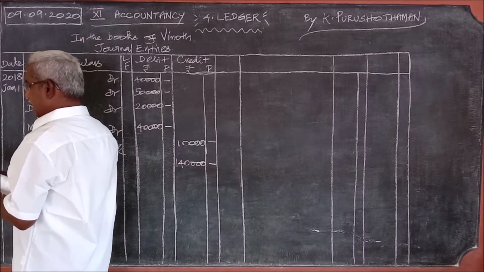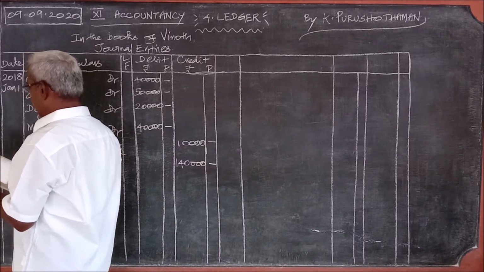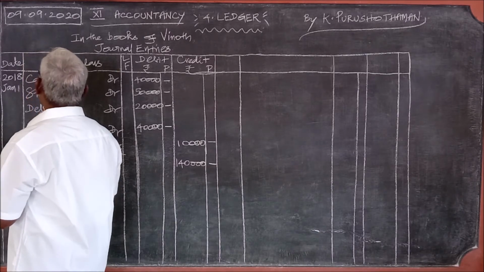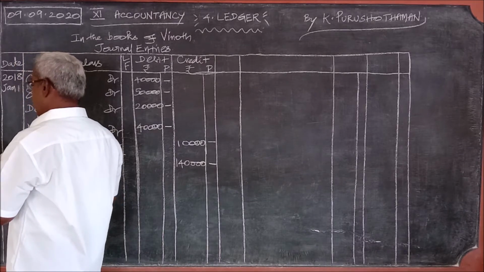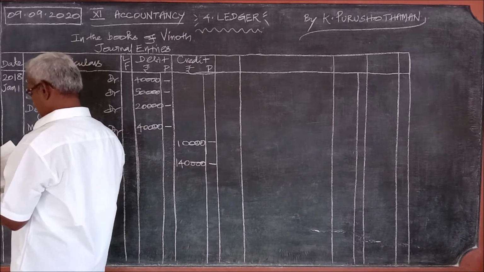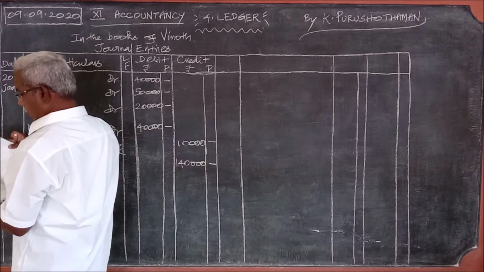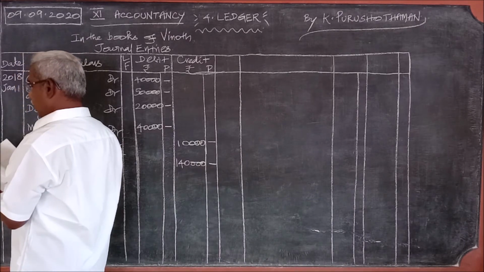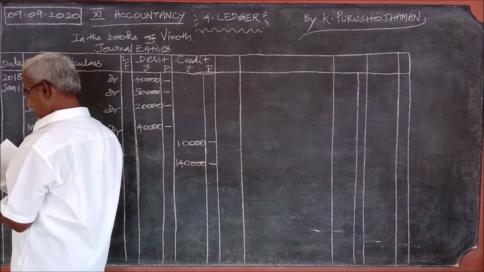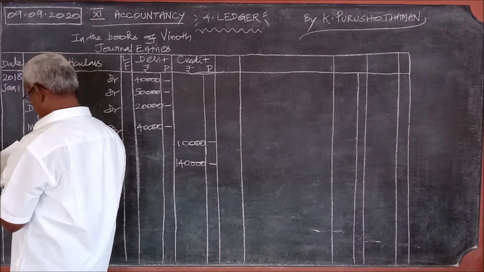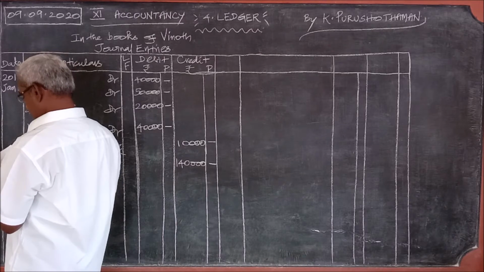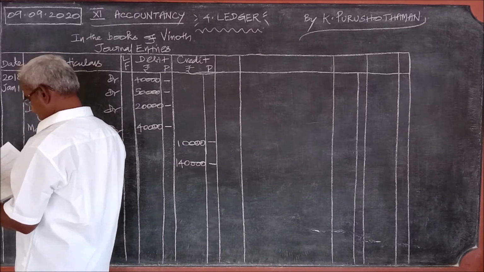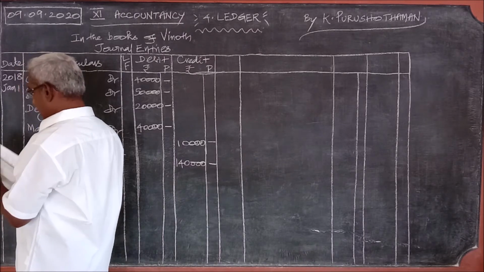See, pass the opening journal entry and post them to Vinod's capital account. So here we should prepare the capital account. For the preparation of the capital account, what should we do? In the preparation, we must be very careful.